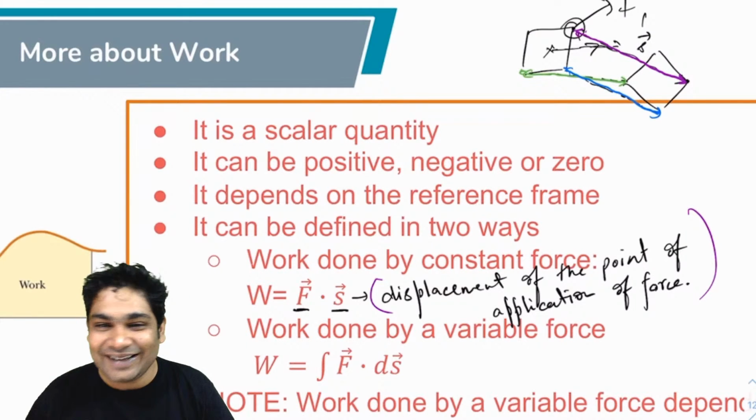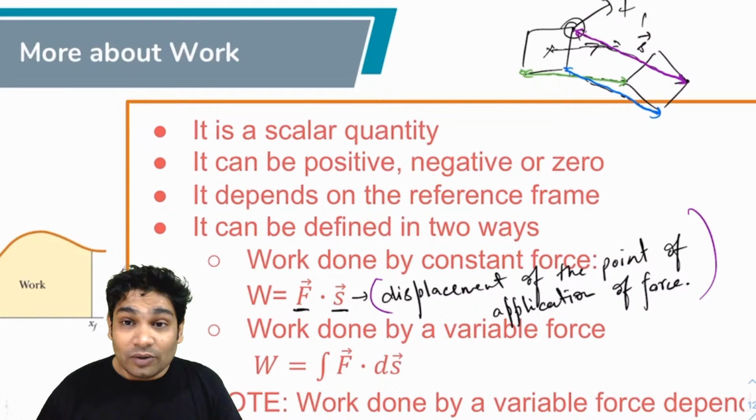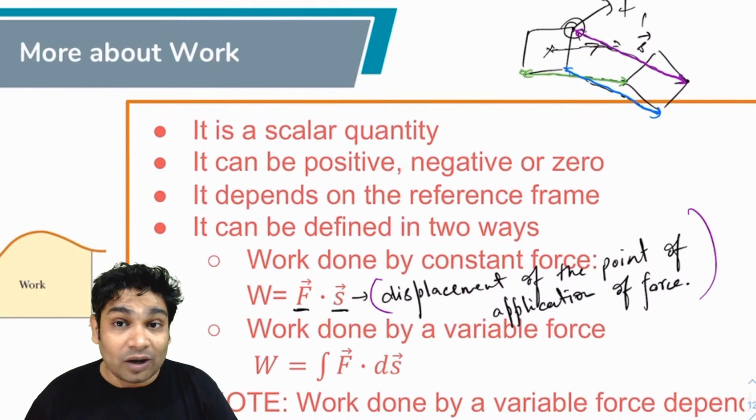Like always, Akash. Huh? So, now work for a constant force can be defined as W equals F dot S.